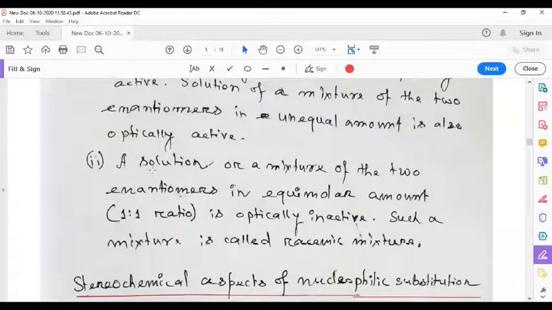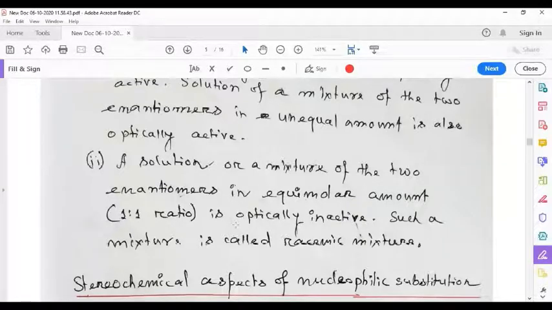Number two, a solution or a mixture of two enantiomers in equimolar amount, 1:1 ratio, is optically inactive. Suppose we dissolve enantiomer A 1 mole and enantiomer B 1 mole in a solvent, then the resulting solution will be optically inactive.